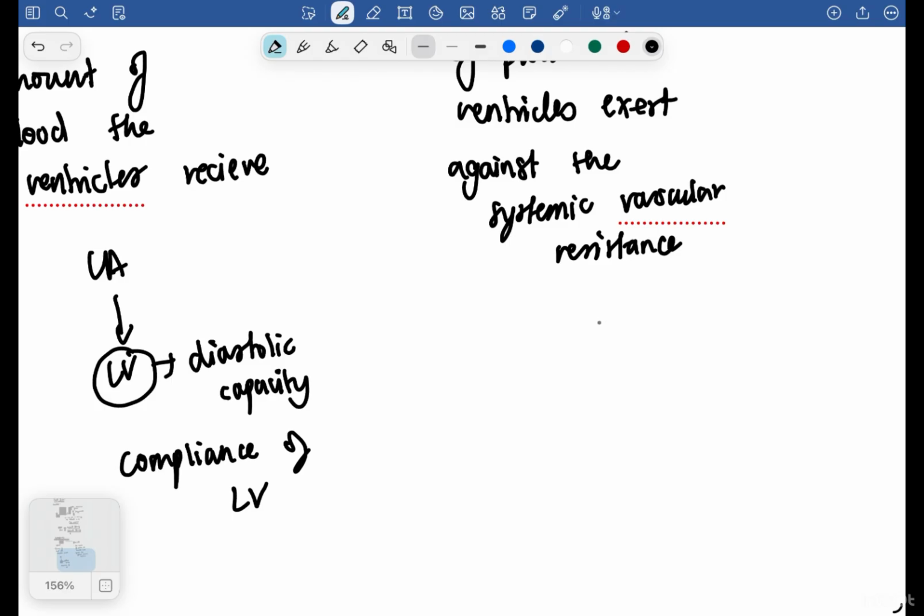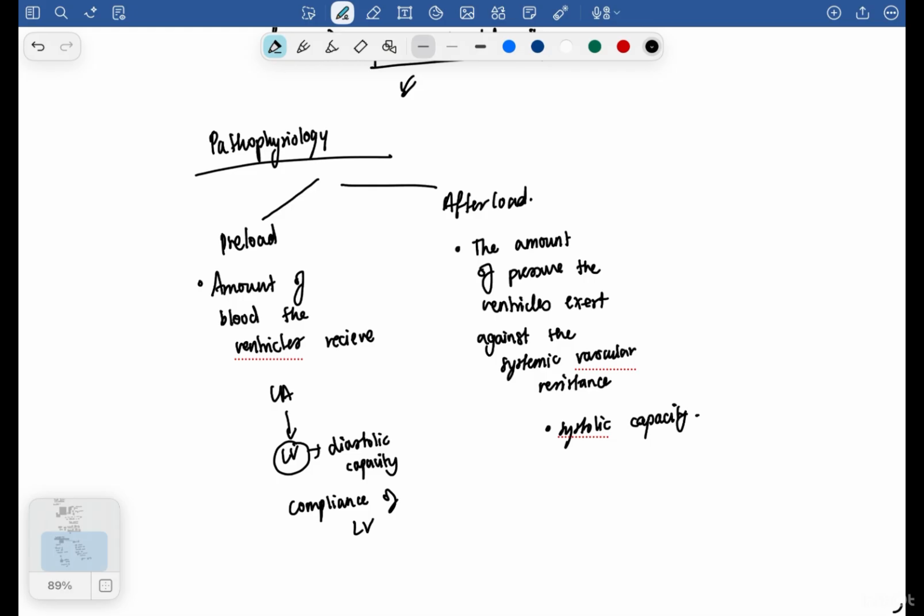Now obviously, in order for the blood to pass from the left ventricle to the aorta, the pressure which the left ventricle has to exert should be more than the aortic pressure, right? That pressure which it has to exert against the pressure of the aorta, or the systemic vascular resistance, is called your afterload. So in other words, you can say the systolic capacity. Okay, so this much I hope you have understood. These are the two terms which you have to know about, preload and afterload.